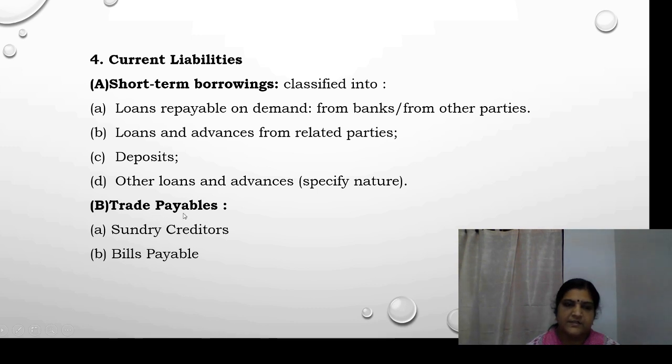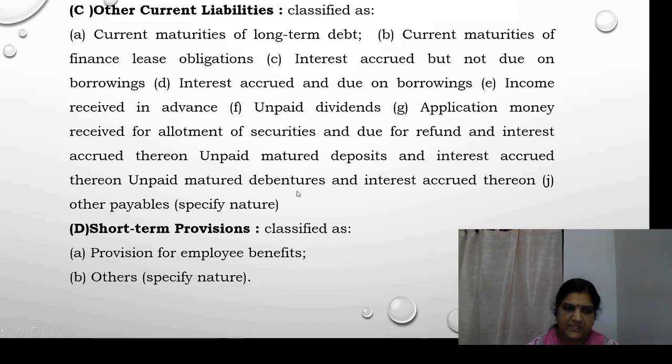So these are the items coming under short-term borrowings. Then comes trade payables. Trade payables usually include sundry creditors and bills payable. Then other current liabilities.